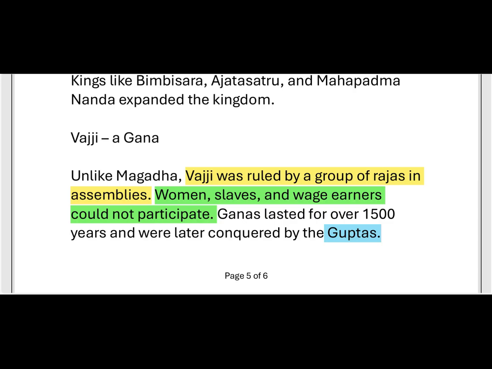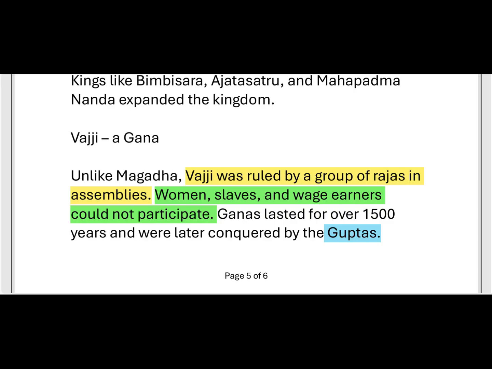There is an exemption: women, slaves, and wage earners, meaning daily workers, could not participate in those assemblies.